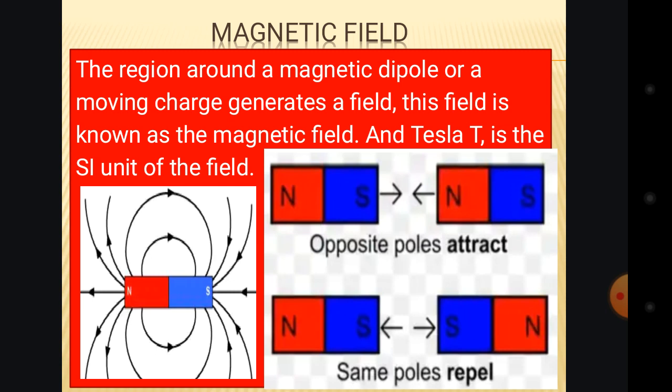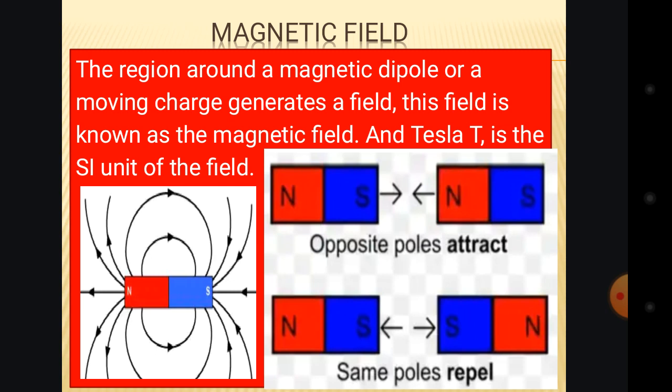The opposite poles will attract. The north pole and the south pole will generate that field and attract each other. Why? Because they are not the same gender, just like the electric field.